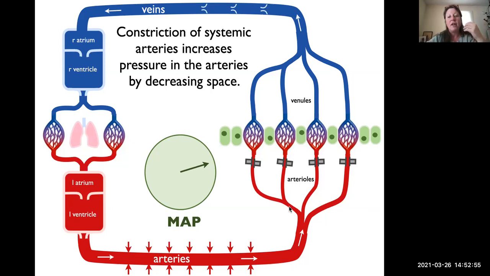So what the circulatory system is essentially doing, if this is our garden hose, is it's putting its thumb over the non-essential organs, the arteries that serve the non-essential organs, or the arterioles that serve them, squeezing those off. That helps to generate the pressure to ensure that the essential organs are getting the blood that they need.